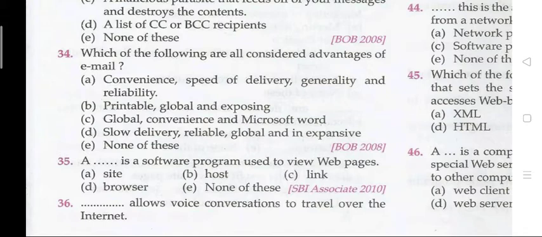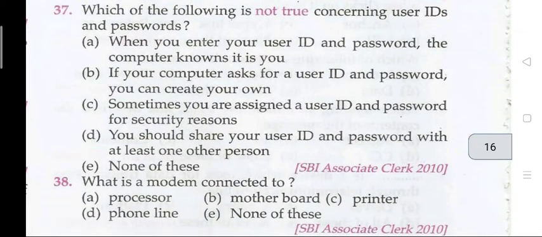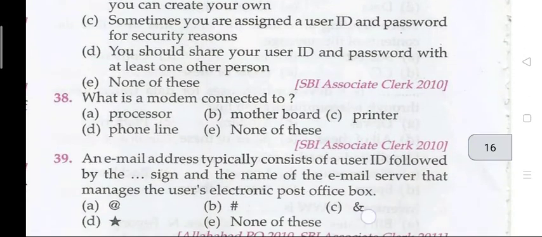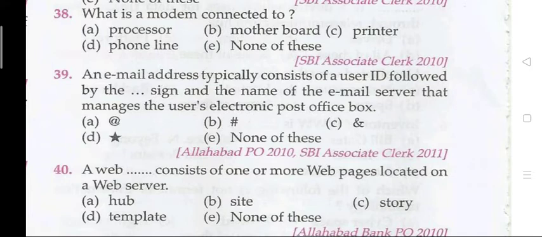Question 36. A dash allows voice conversations to travel over the internet. The right answer is 36, that is internet telephony. Question 37. Which of the following is not true concerning user ID and password? The right answer is D. You should share your user ID and password with at least one other person. Question 38. What is the modem connected to? The right answer is D, phone line.